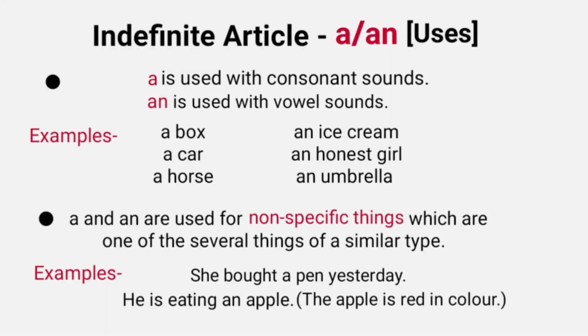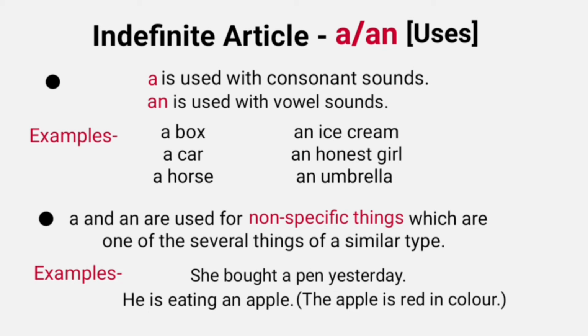First, we'll take indefinite article a or an. A is used with consonant sounds while an is used with vowel sounds. Be careful, we are not talking about words starting with vowels, that is A, E, I, O, U, but words starting with vowel sounds.